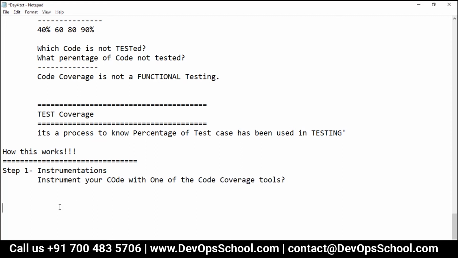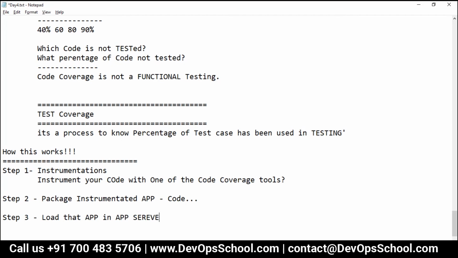And after that, step 2, package the instrumented code, instrumented applications or code, whatever you want to call it. Step number 3, load that application with the app server. Step number 4, start acceptance testing or manual testing, whatever it is.